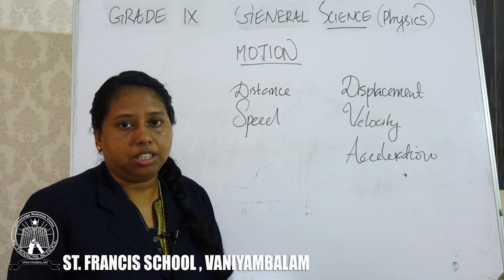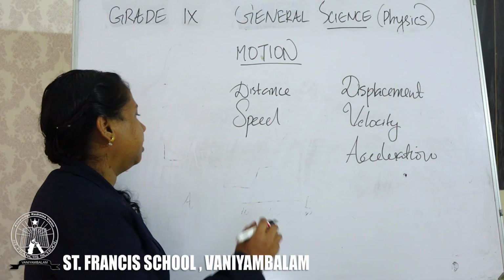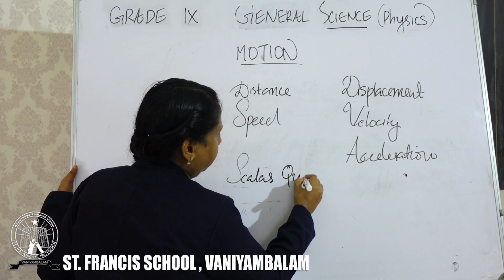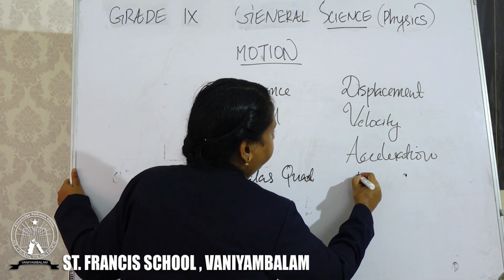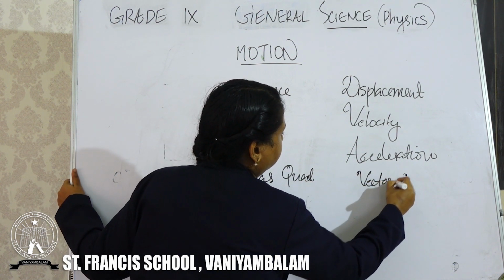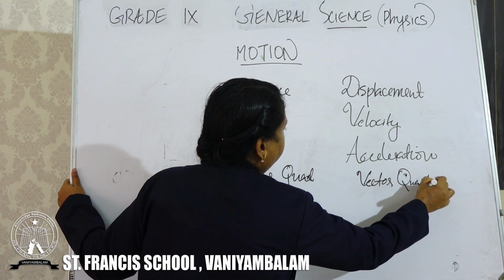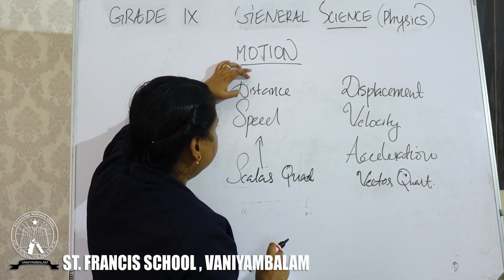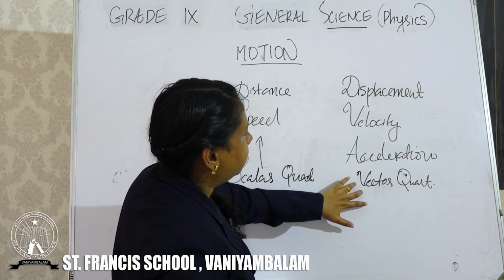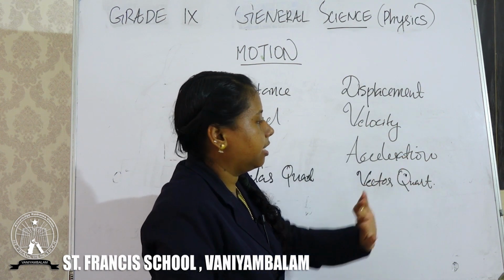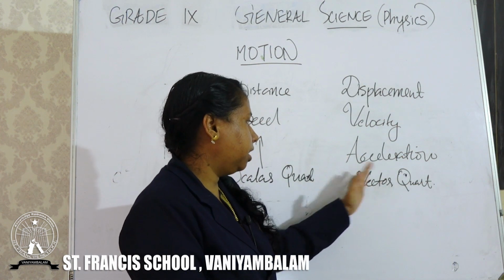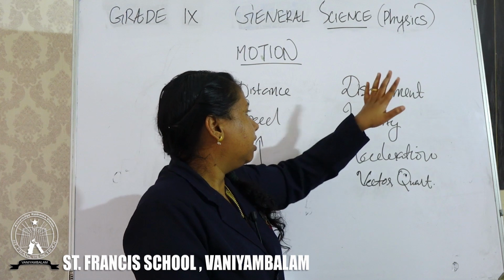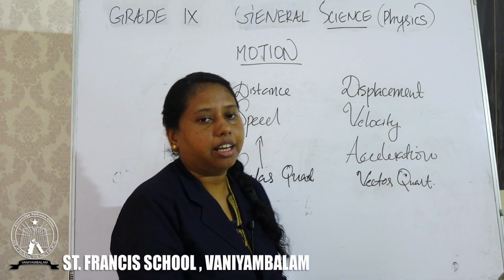So these types of quantities we can categorize as scalar quantity and vector quantity. Examples for scalar quantities are distance and speed. Vector quantities are displacement, velocity, acceleration. There are more examples of vector quantities, but here you just study that the examples are displacement, velocity and acceleration.